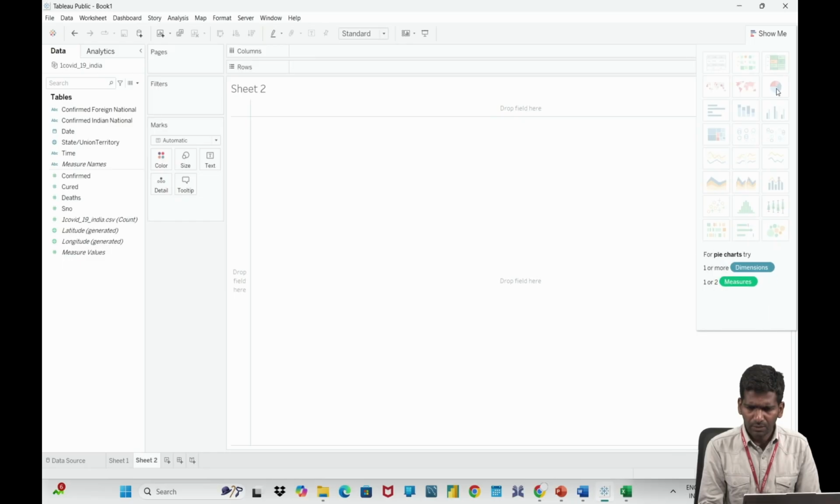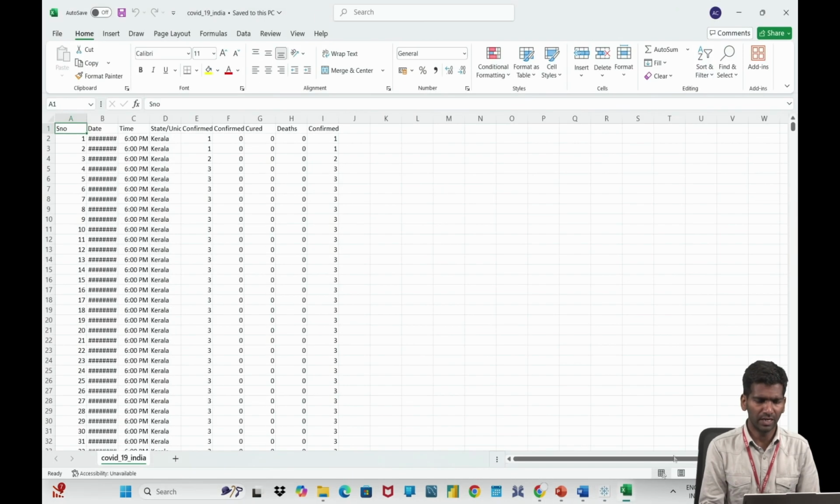So the first chart is pie chart. I have taken pie chart randomly. For pie chart, what are the things that I need? Down below you can read: one or more dimensions, one or two measures. So what are these dimensions and measures? That we can see. Dimensions are those which are in text format, the data which is in text format in our data set. For example, state and union territories, right?